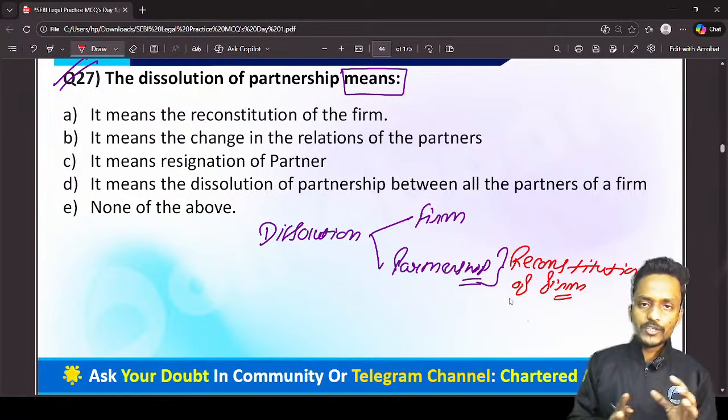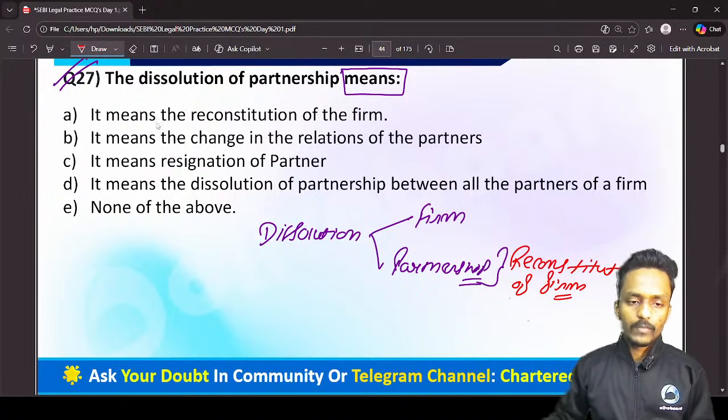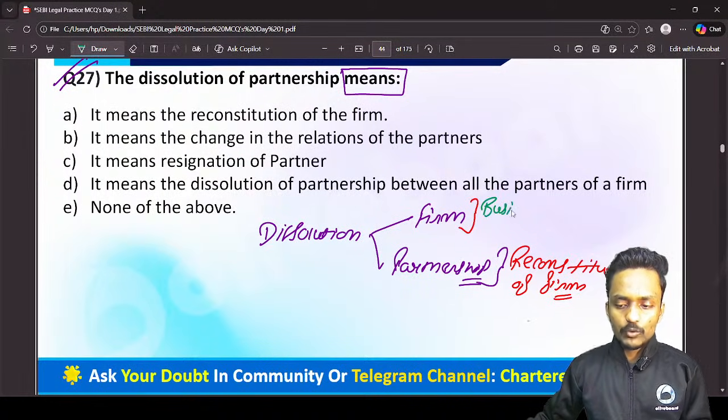But the business relationship does not end in case of dissolution of partnership. But when I'm talking about the dissolution of a partnership firm, it means the business relation comes to an end.